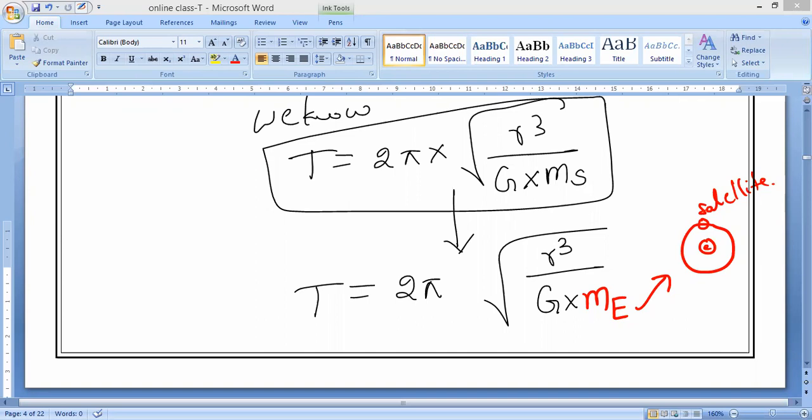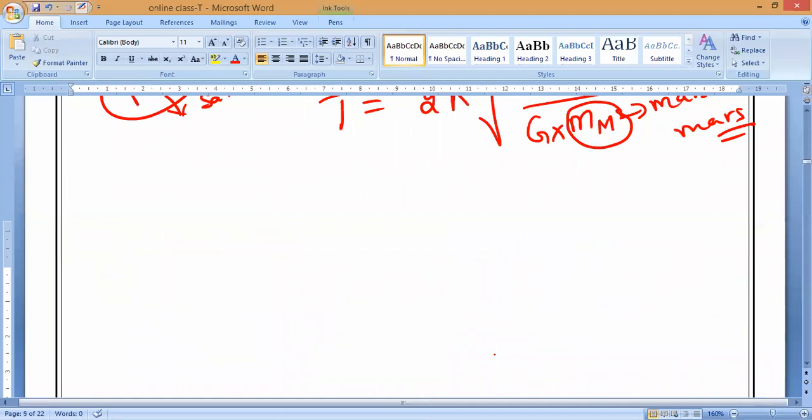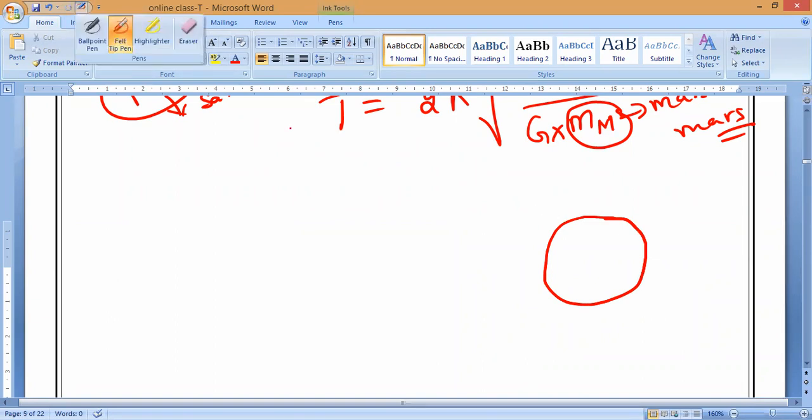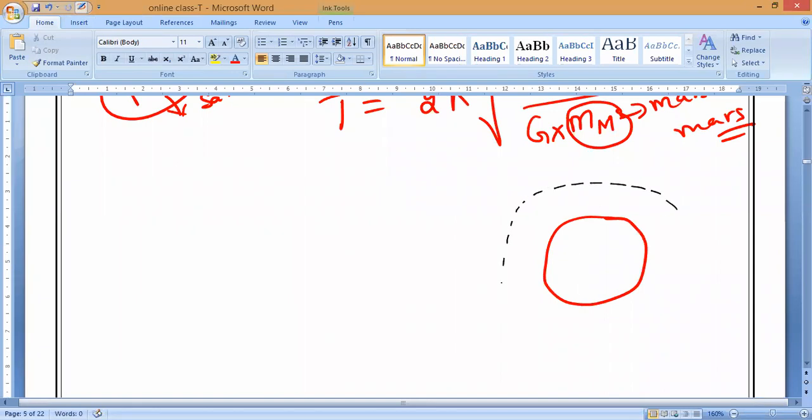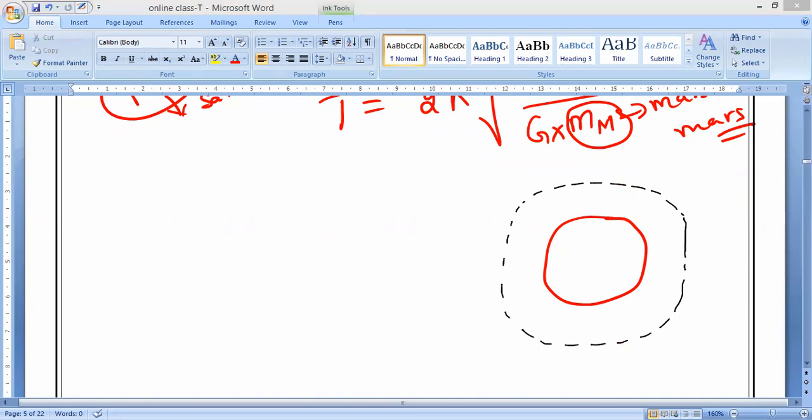Yes, please write. Assume that a satellite orbits Earth 225 kilometers, how much is it? 225 kilometers above its surface.